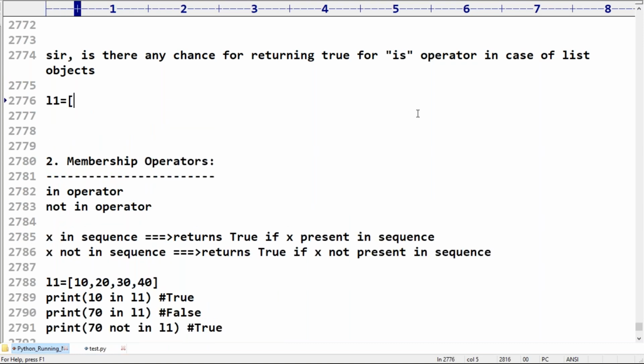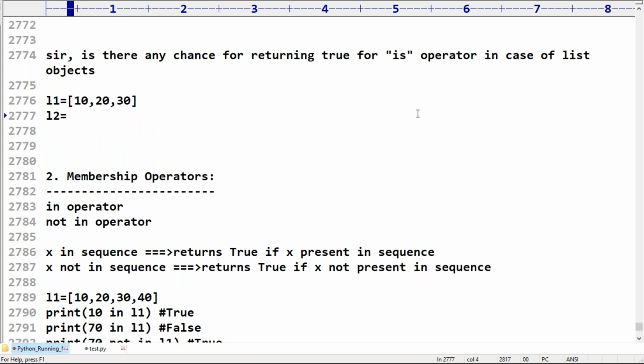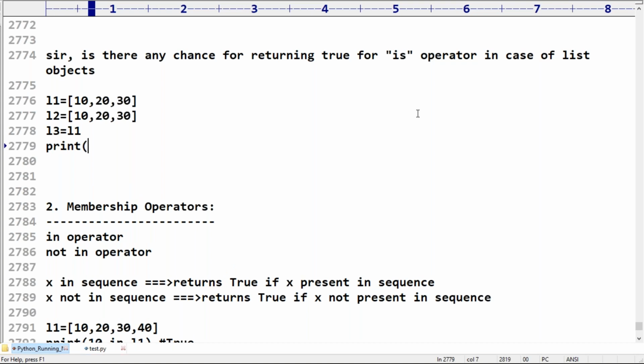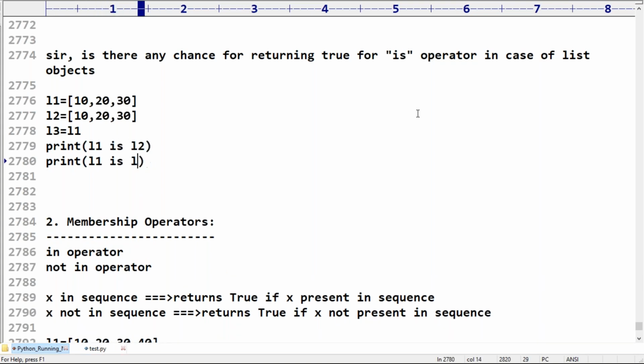Take L1 is equal to 10, 20, 30. L2 is equal to 10, 20, 30. Can you please tell, are L1 and L2 different objects or not? Even though the content is the same, they are different objects. Yes, I told you. L3 is equal to L1. Print L1 is L2, print L1 is L3.